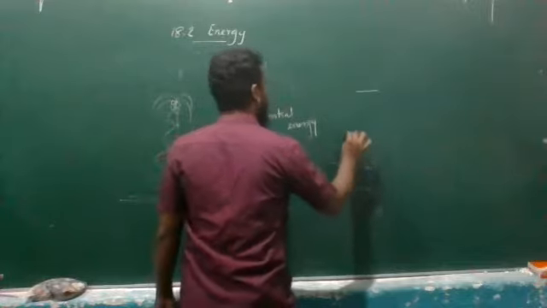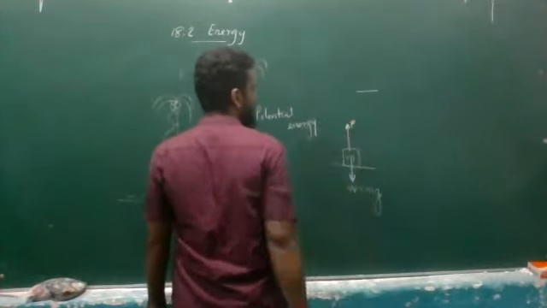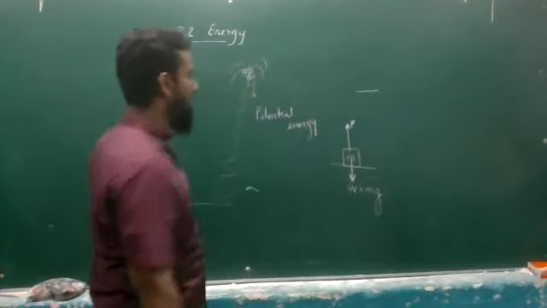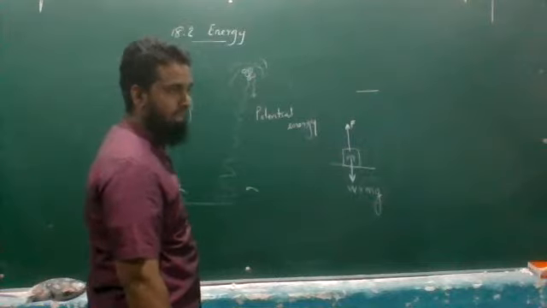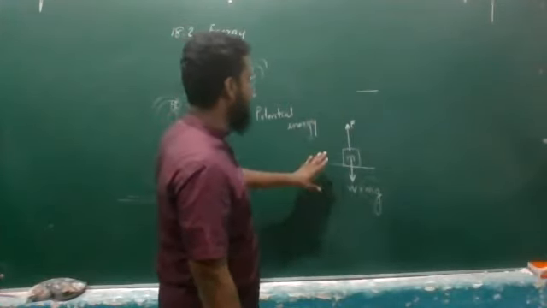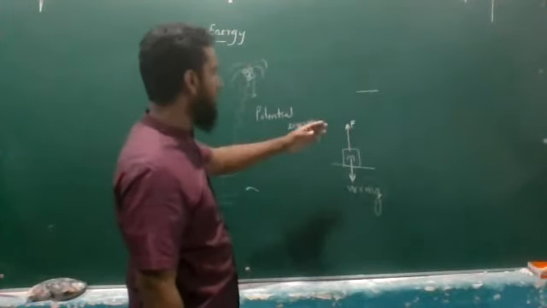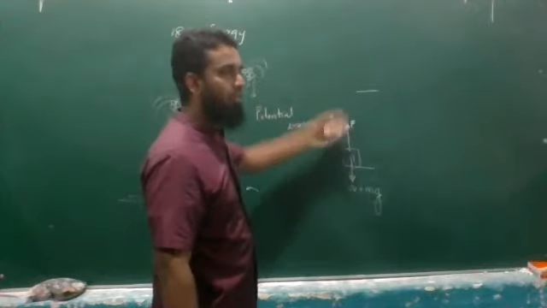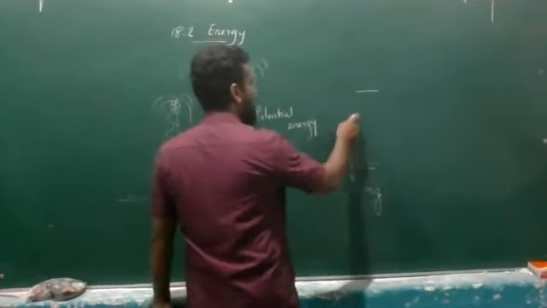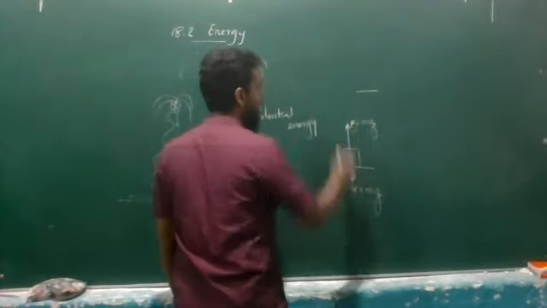If you want to lift this object, you have to give a force more than or equal to this weight. Then only you can start to lift it. The minimum force required to lift this is the weight. If you use more than the weight, then you can accelerate the object upwards and take the object up. We will say the minimum force of mg is what you are using here.